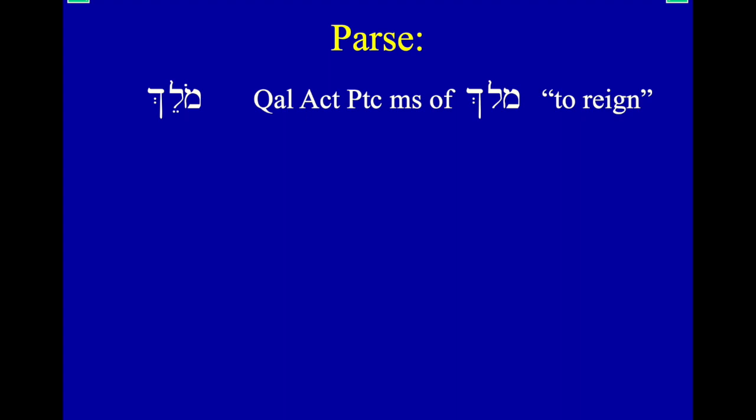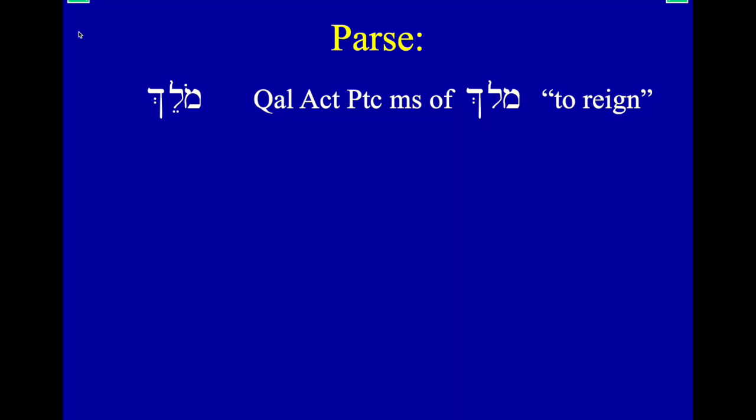You only know qal so far, so if I ask you to parse anything, I'm going to ask you to say qal first. So qal, and then for participles, we have to say whether it's active or passive. Remember, active has a holem over the first radical. A passive has that long u vowel in between the second and third radicals. That's what really marks it. So this is a qal active participle. And then MS, masculine singular. I tell you, gender and number matter here. So qal active participle, masculine singular, and then give the root of malak. And then usually at the end, people give the English translation of the root, to reign.